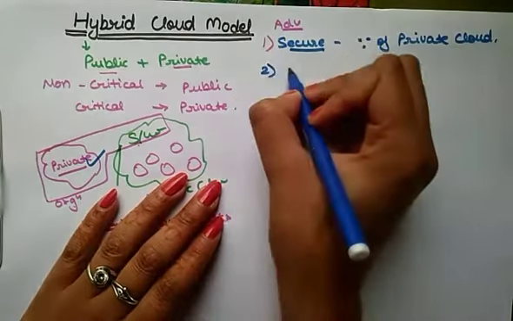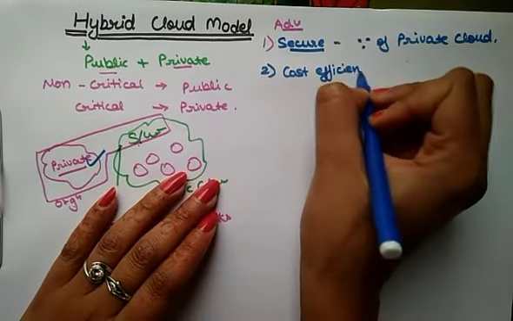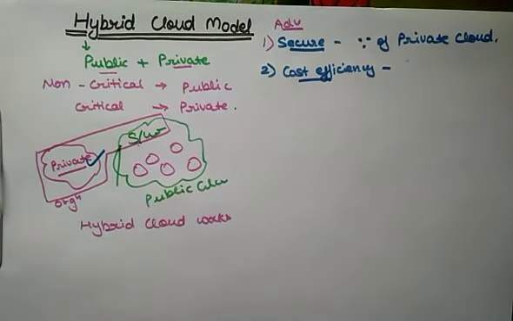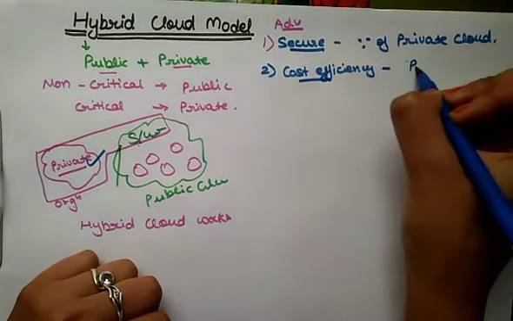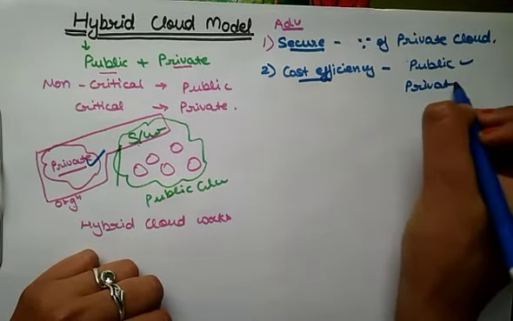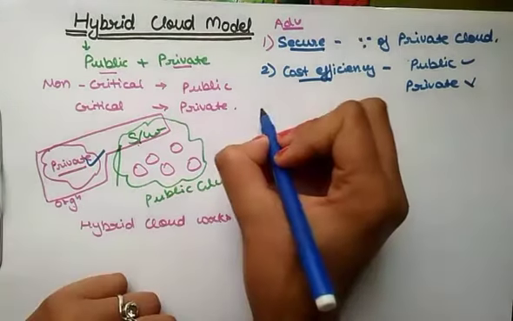The next advantage is cost efficiency. Cost efficiency means public clouds are more cost effective than private cloud. Public are effective but private are very costly, right? Therefore hybrid clouds are cost saving.